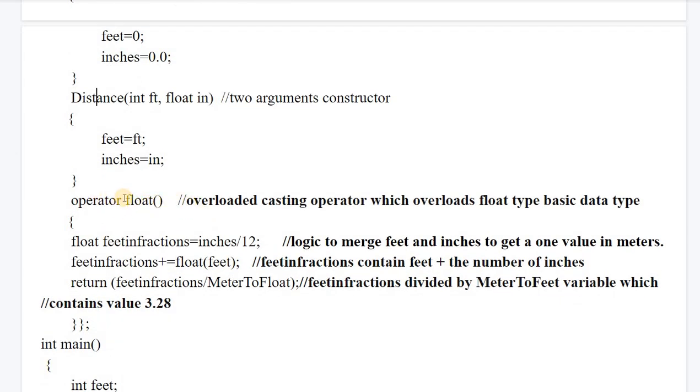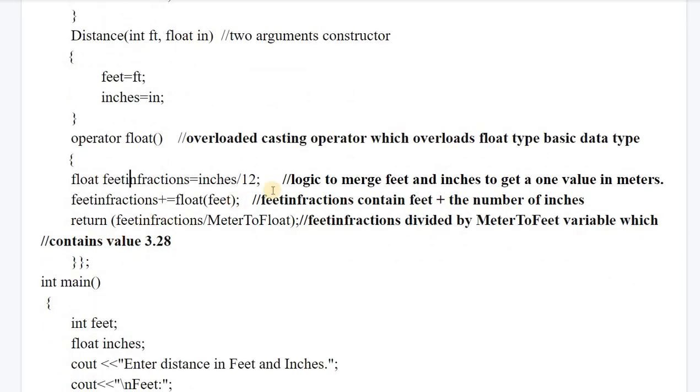Operator float is the casting operator function, and we want to convert our object into float type. So it is an overloaded casting operator which overloads the float basic data type. This is the logic to convert the value which you have entered in feet and inches, so that from these two values we have to take one value, because we want to convert the object into float type. The object contains feet and inches, but float contains only one value.